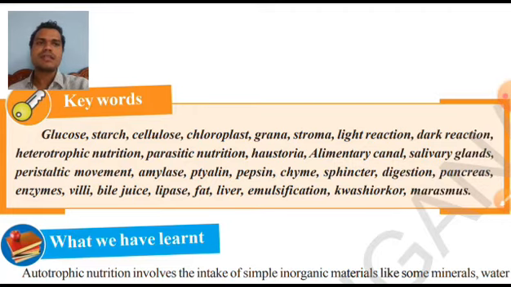Next, chyme. Chyme is nothing but a soft, slimy, slurry mass that is produced after chewing. Whenever you take food into your body and start chewing it, after chewing for some time the food will get mixed with the saliva and turn into a small, soft, slurry structure that is called chyme. Okay, it's a porridge-like structure.